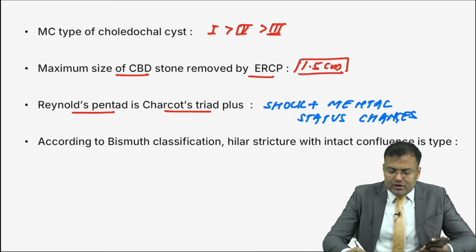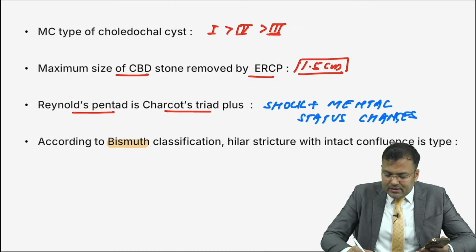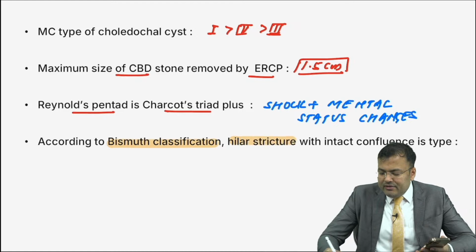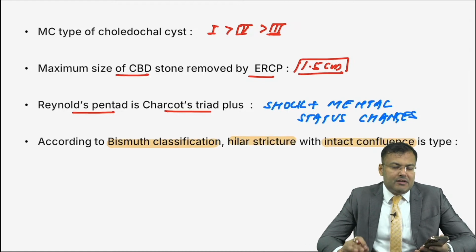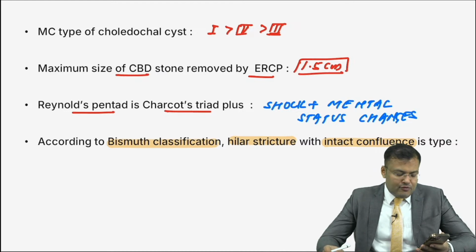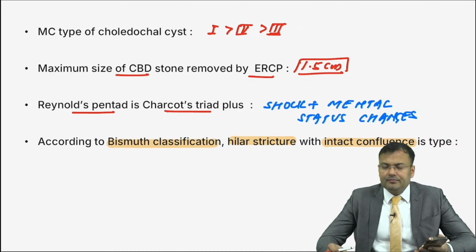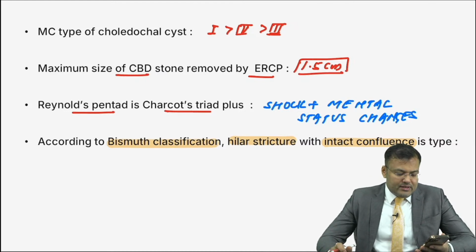Next, very important question. According to Bismuth classification, hilar stricture with intact confluence, it is which type? Bismuth classification divides various strictures into 1, 2, 3, 4, 5. Tell me, what is the most common type? Here, hilar stricture with intact confluence, what is this type? Very good, guys. It is 1, 2, 3, so it is type 3. And obviously, it will be E3.